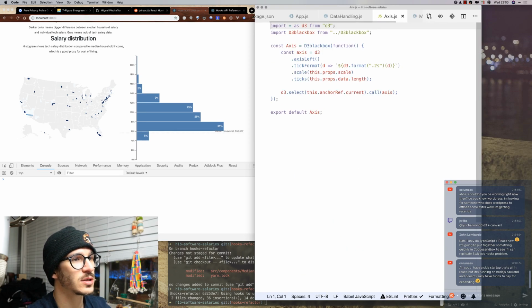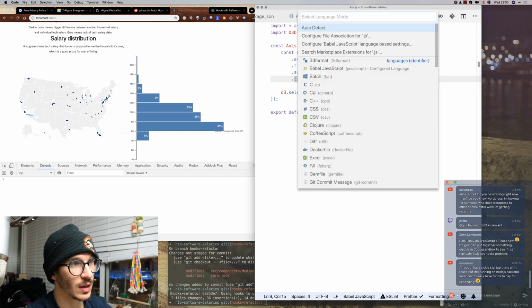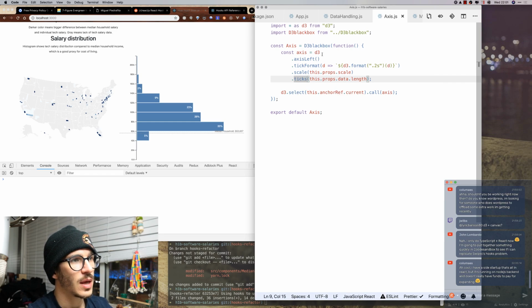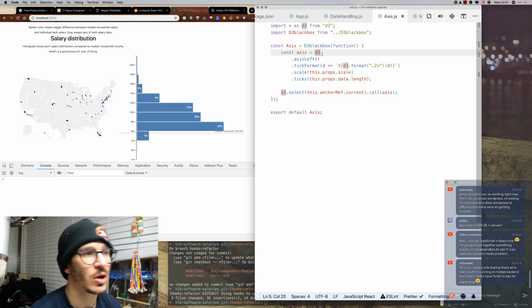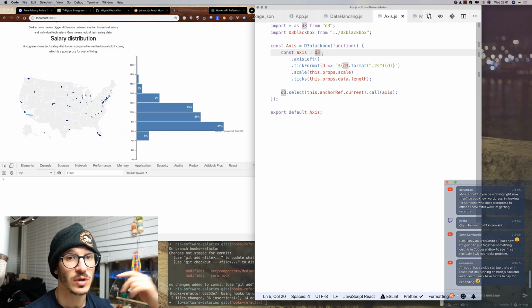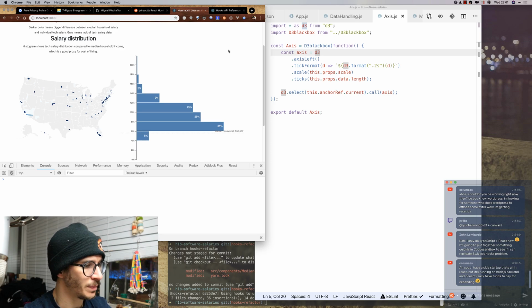So Axis.js. This is a HOC version, and I'm going to update this so that it's no longer using the HOC, and it's also not going to use the local implementation of the higher order component, but a useD3 function that I implemented in December.